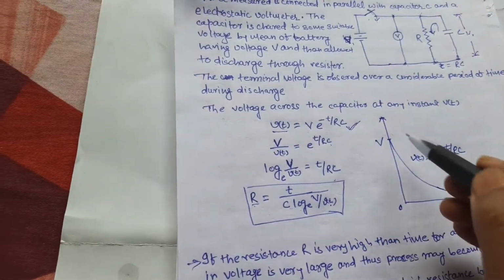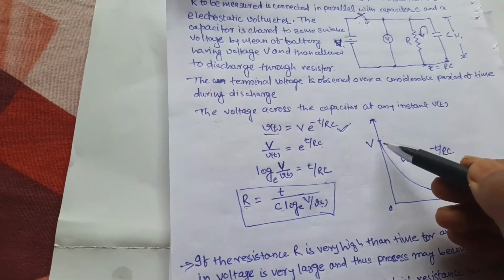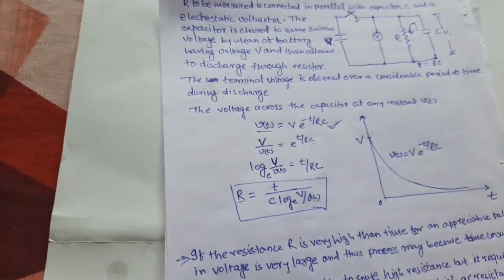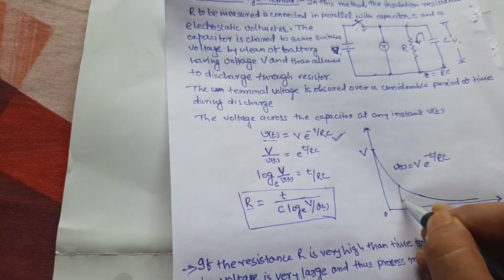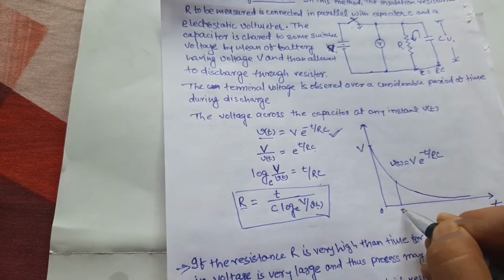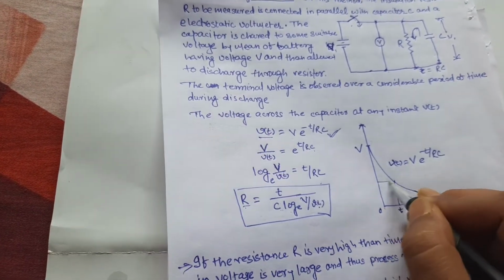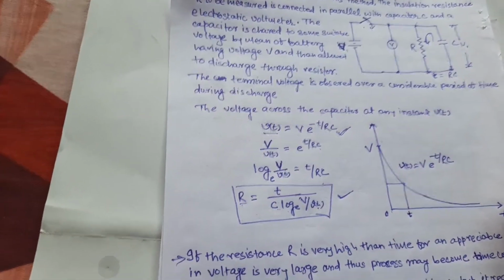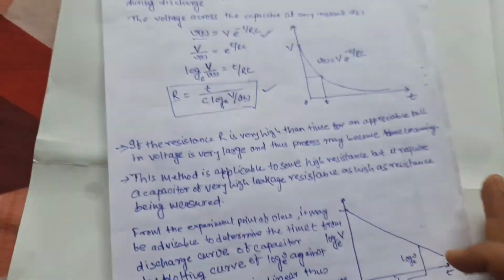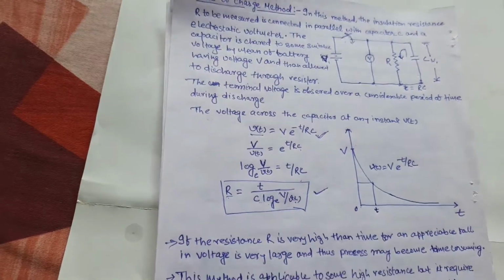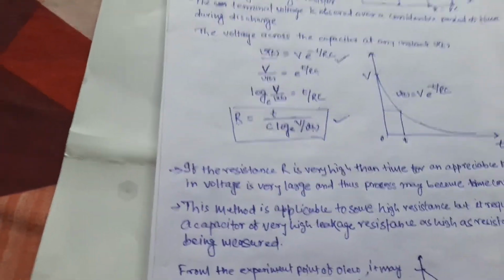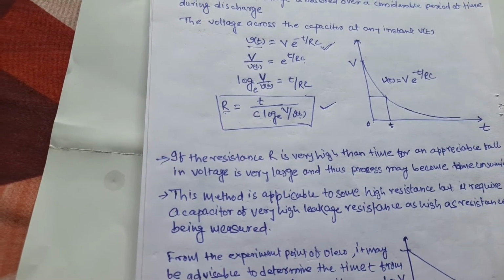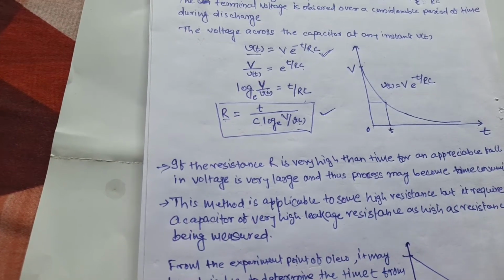So this is the graph showing how the voltage across the resistance is decaying from t equal to 0 to t equal to infinity. Suppose we measure the voltage across resistance R for a time t, and using this formula you can measure the unknown resistance R. So this method is very useful but a lengthy process. If the resistance R is very high, then the time for the appropriate fall in voltage is very large. Thus, the process may become time consuming.